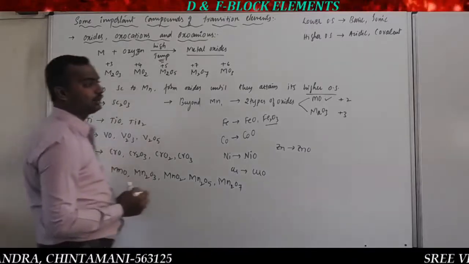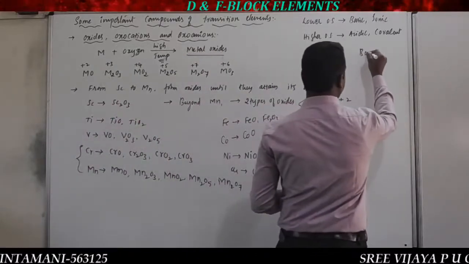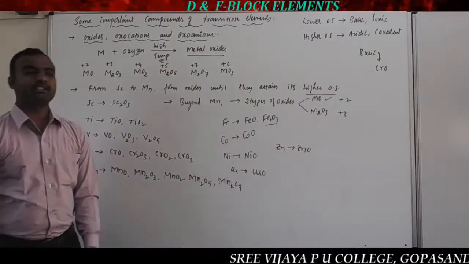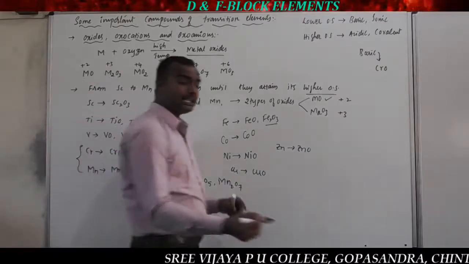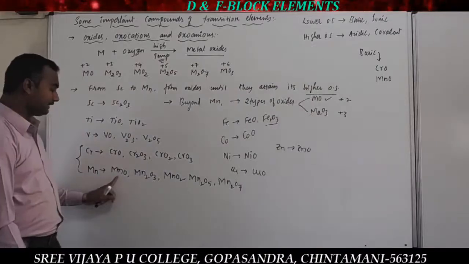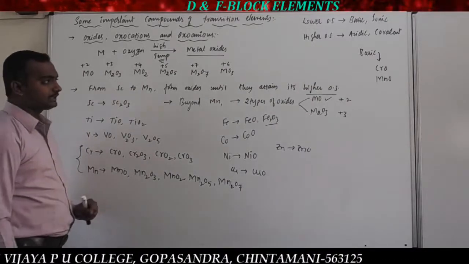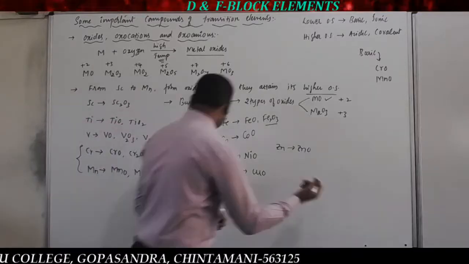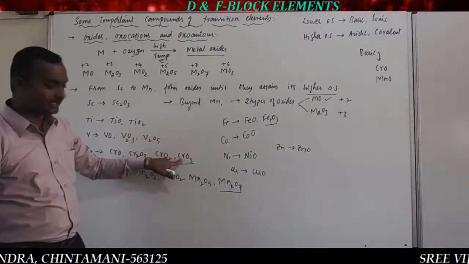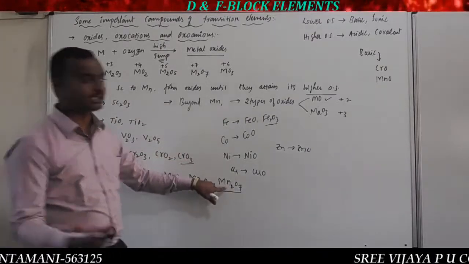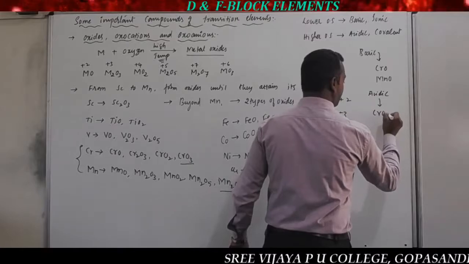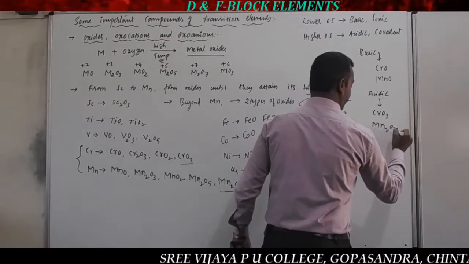So now CrO behaves as a basic oxide. For basic oxides, taking an example, CrO is the basic oxide because Cr is in the lower oxidation state +2. In the same way, taking Mn, MnO is the basic oxide because in MnO, Mn is having the +2 oxidation state, that is the lower oxidation state of the metal. So that is basic. What comes for acidic? The well known examples are CrO3 and Mn2O7. In CrO3 the highest oxidation state of chromium is +6, and in Mn2O7 the highest oxidation state is +7. So the best examples of acidic oxides are CrO3 and Mn2O7.